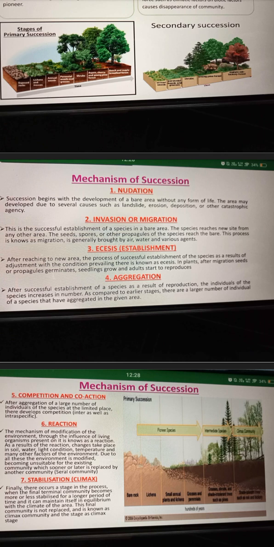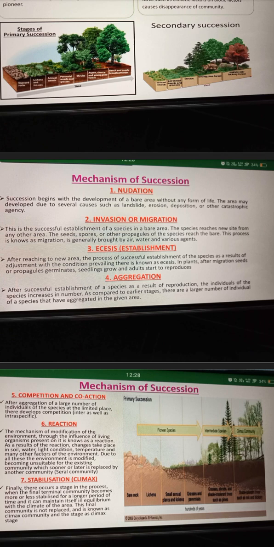Ecesis or establishment. After reaching the new area, the process of successful establishment of the species as a result of adjustment with the conditions prevailing there is known as ecesis or establishment. In plants, after migration, seeds or propagules germinate, seedlings grow, and adults start to reproduce.